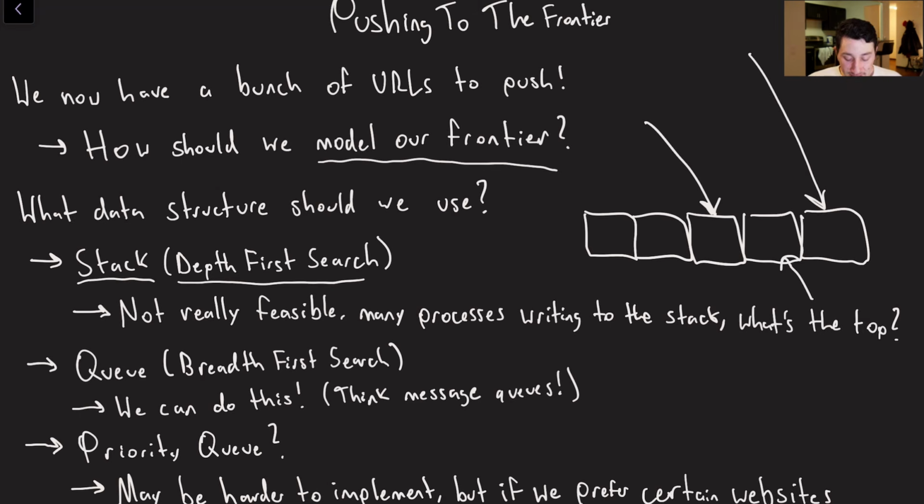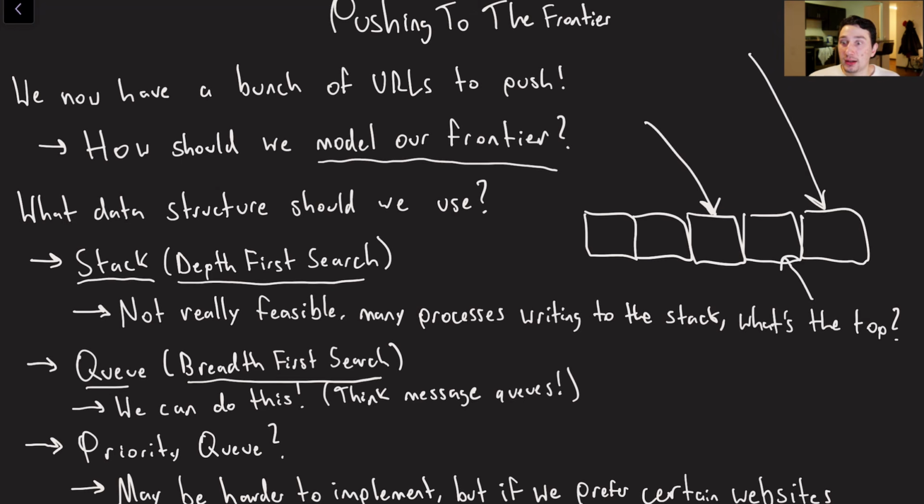I think what does make a lot more sense would be a queue and performing a breadth first search. Again, I think the breadth first search is also a better option here, just because websites tend to link to themselves, and if they do tend to link to other sites that are on the same host, again, our caches are going to get a lot more hits as opposed to misses, and that can be really useful.